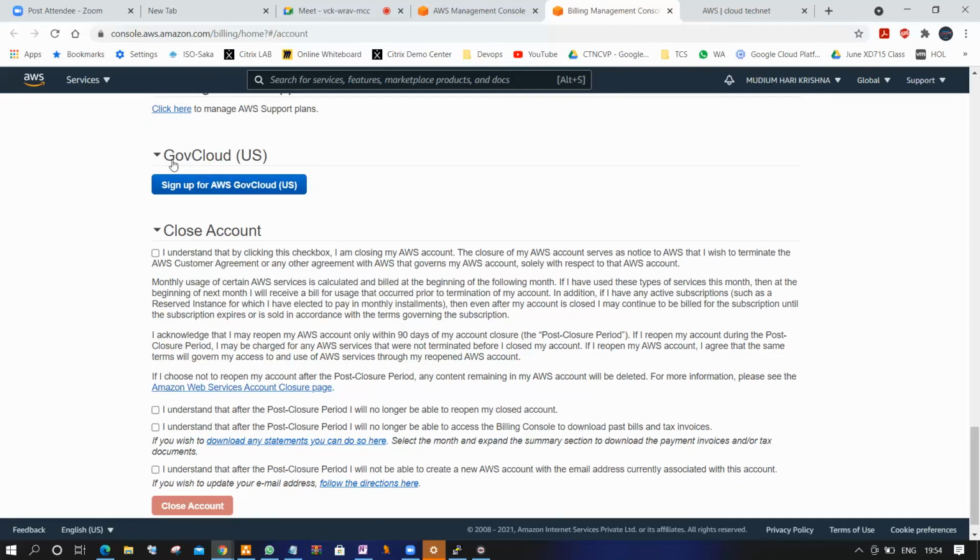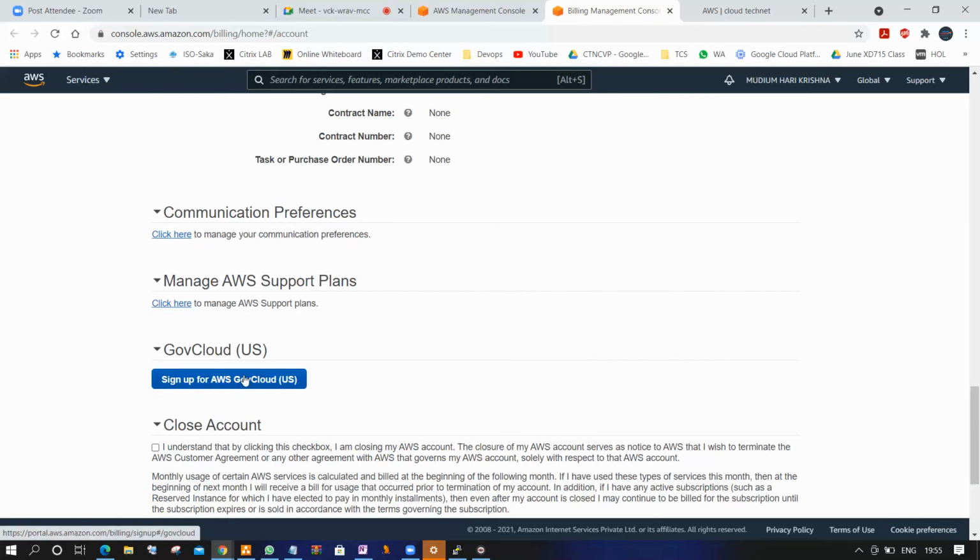And the next one, GovCloud, the Government Virtual Cloud. This is very important. This account can be created only if the person is a citizen of the US. It means the data center in the US is reflected for GovCloud for certain customers like the US military, US security forces, and government. There are restrictions, and only those people can use it. The rest of the people cannot use it, and it is not available for you. Yes, I heard that Homeland Security uses this.